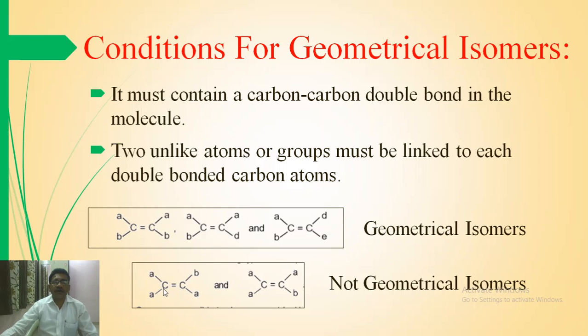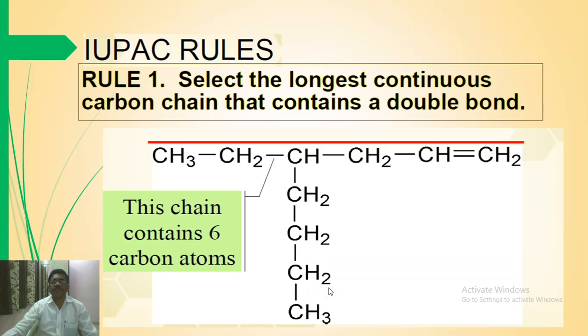Now here these are similar groups. A and A are similar, and therefore this carbon has similar groups, and therefore this type of example does not show geometrical isomers. Now, the next point is the IUPAC nomenclature system. The International Union of Pure and Applied Chemistry system is used for nomenclature of organic compounds.